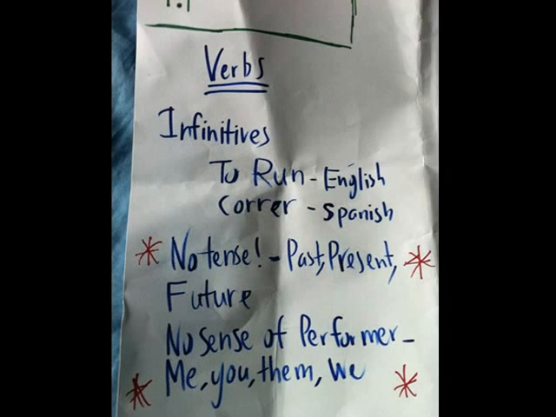So an example of an infinitive in English is to run. The main thing you need to notice about that is that there's no tense, as in past, present, or future. You don't know when it's happening. Also, there's no sense of a performer, as in me, you, them, we, Germany, whatever. In Spanish, an example of an infinitive is correr, which also means to run.